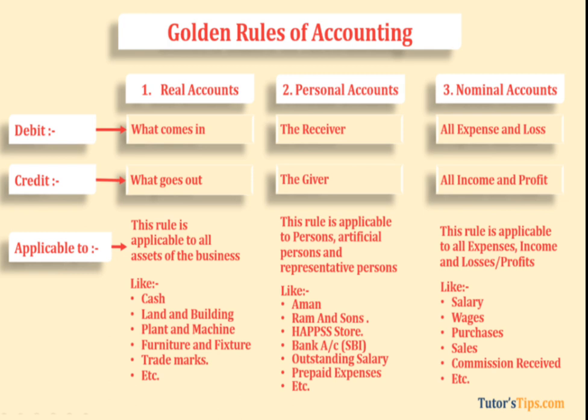Examples of current assets are debtors, bills receivable, stock. Debtors means the persons to whom we sold goods on credit, or the persons to whom we give credit. Bills receivable means imagine that you sold goods to X person for rupees 10,000. He didn't pay money to you immediately.